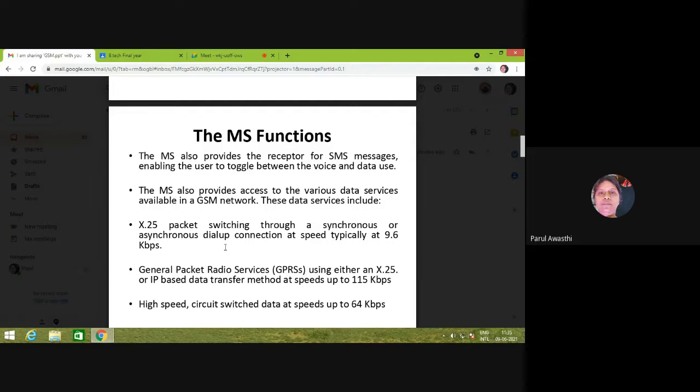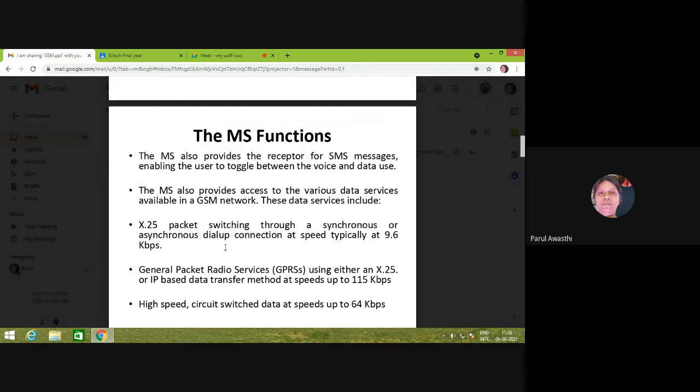As in X.25, when we are dialing a number, it is an X.25 service, and this dial-up connection will happen at the speed of 9.6 kbps. Whenever we use the IP-based data transfer method, the data speed supported by the mobile system will be 115 kbps, and it also supports different types of circuit switching data rate at the speed of 64 kbps.